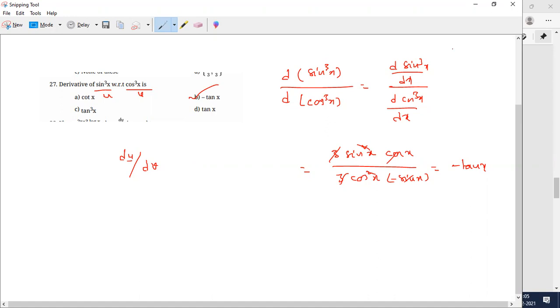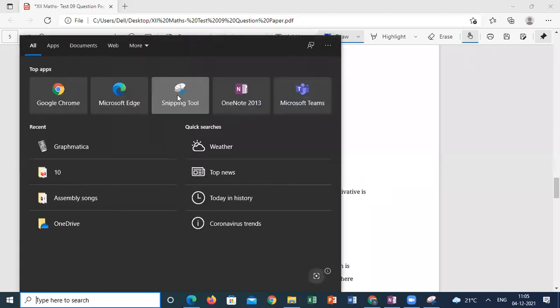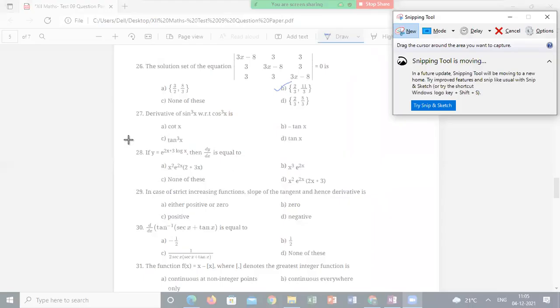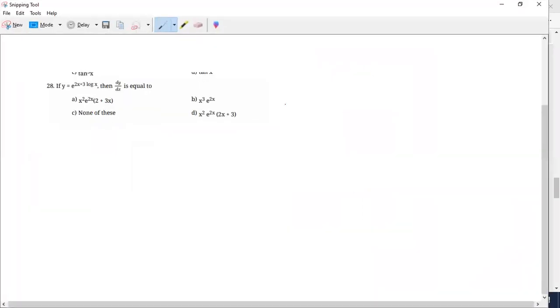Yes, sir, clear, sir. Next question. e power 2x plus 3 log x. It's also simple, straight differentiation, or you can take logarithm. How many people know logarithmic differentiation? Because I don't want to confuse you at this moment if you don't know. y is equal to e power 2x plus 3 log x. dy by dx is equal to e power x differentiation is e power x, this is function of function differentiation, into 2x differentiation is 2, 3 log x differentiation is 3 by x.